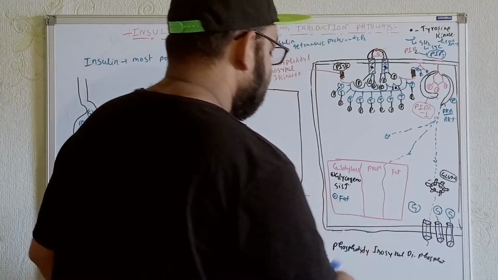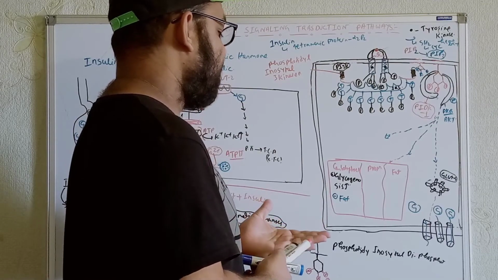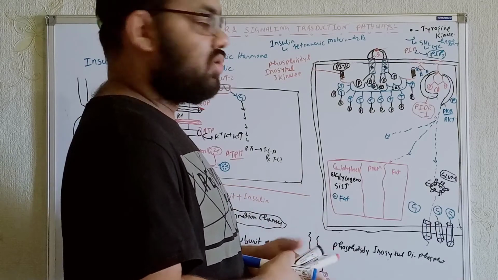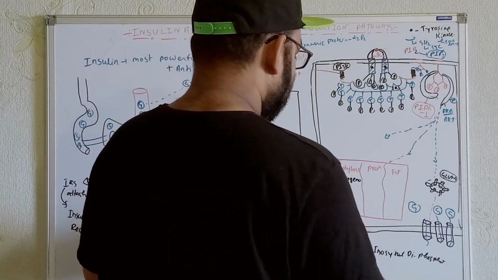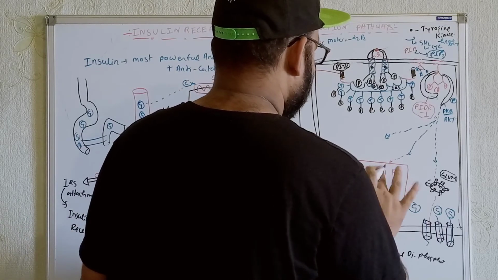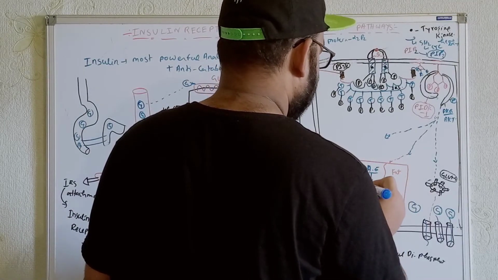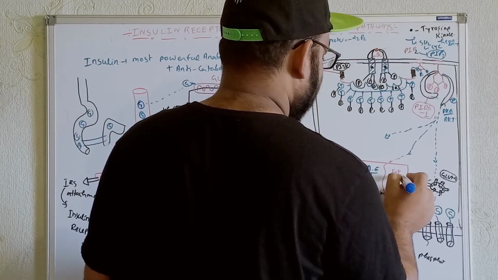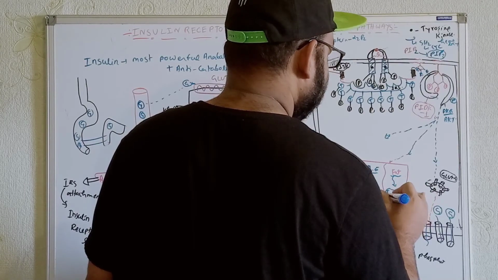After converting all the glucose molecules to glycogen, if there are still some glucose molecules remaining, then they will be converted into fat in the adipose tissues. And as you know, in terms of proteins, if we say amino acid metabolism, we can write it over here: amino acid metabolism. The amino acids will be converted into protein. And the fat will be stored in the form of triglyceride over here.